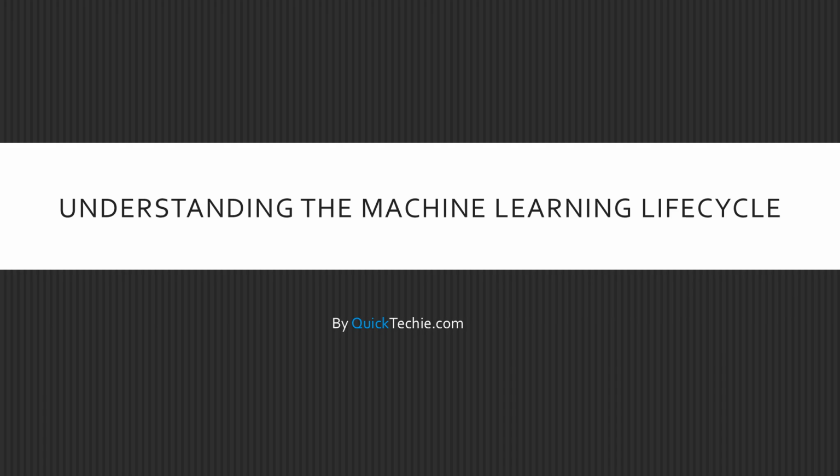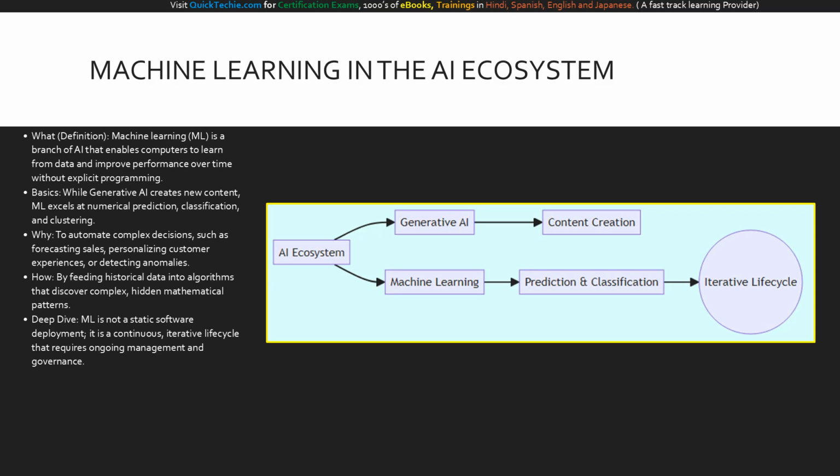Let's get started. Welcome. Generative AI gets the headlines today for creating content, but machine learning is the critical engine driving enterprise prediction and automation. What exactly is it? It's a branch of AI where computers learn from data to improve over time without being explicitly programmed. Why do we use it? It excels at numerical prediction, classifying data, and clustering customers into market segments. How does it work? By finding hidden patterns in vast amounts of historical data.